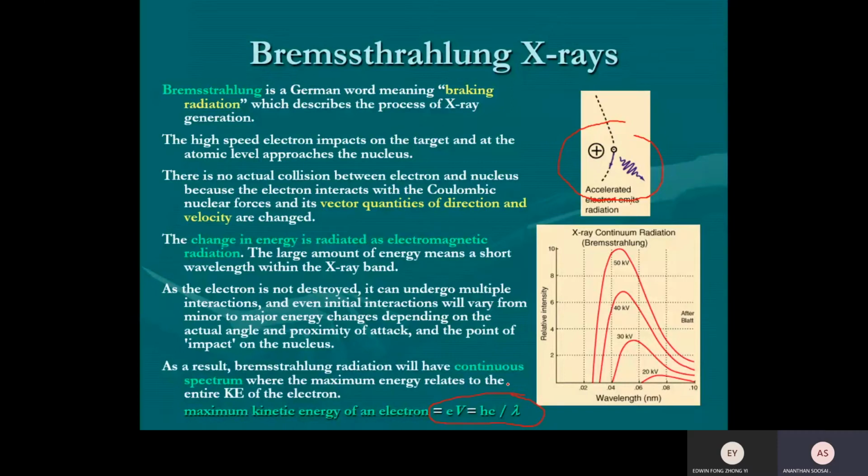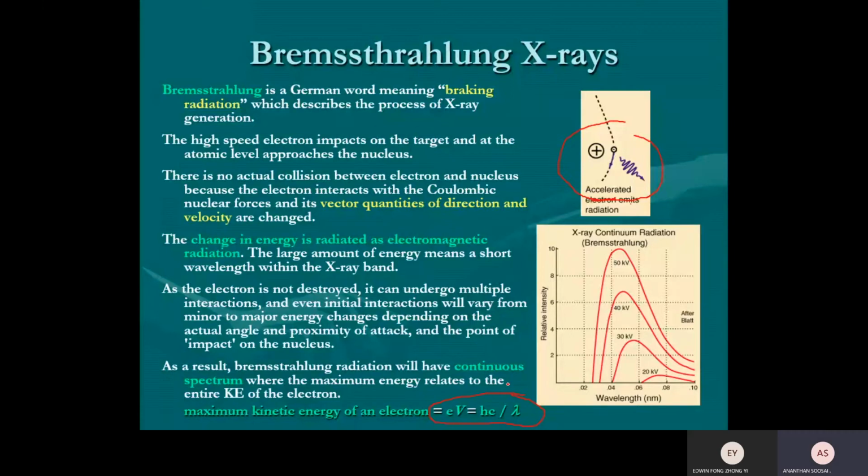When an electron makes one head-on collision with an atom, just imagine millions of electrons getting into the metal. Some electrons make 5 collisions then stop. Some take many collisions then stop. There is one particular electron, if it's unlucky, that goes straight head-on with an atom of the metal. So what happened? We make only one collision. Then all the energy is converted to one single photon.